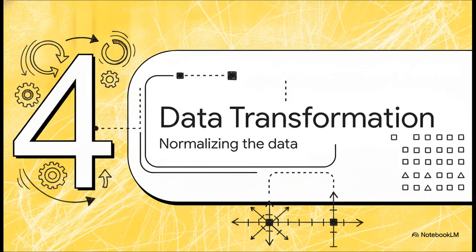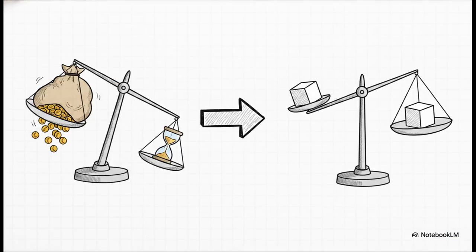Okay, so our data is clean and successfully integrated. Let's dive right into Section 4, Data Transformation. This is where we focus on normalizing the data to make them math manageable for our algorithms. In transformation, we scale data so it falls within a small specified range. Think about it this way.